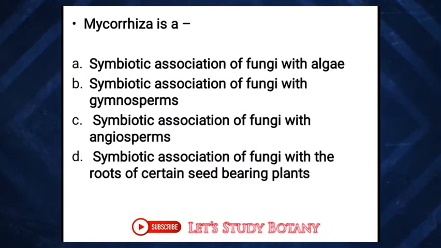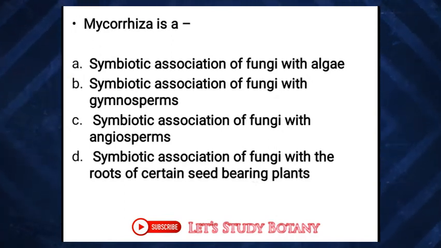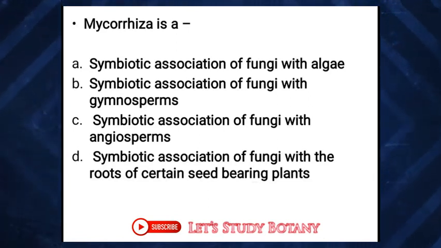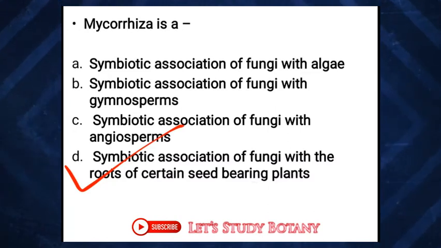Then mycorrhiza is a symbiotic association of fungi and fungi with algae, symbiotic association of fungi with gymnosperm, symbiotic association of fungi with angiosperm, symbiotic association of fungi with the roots of certain seed-bearing plants. What will be the answer? The correct answer is symbiotic association of fungi with the roots of certain seed-bearing plants.